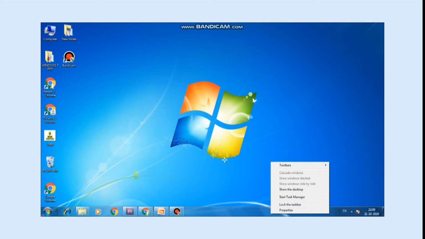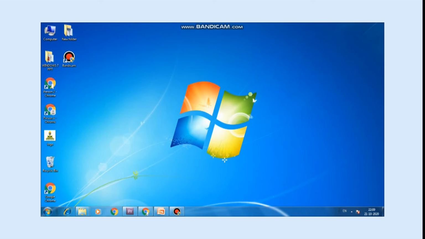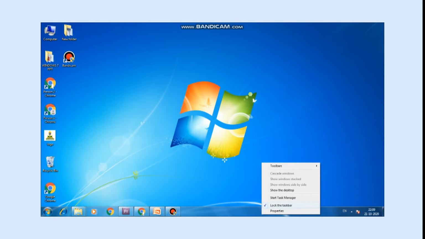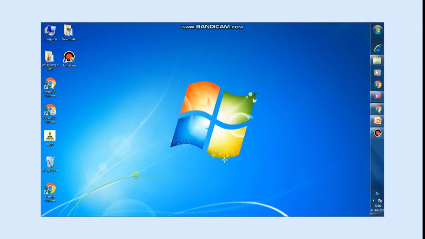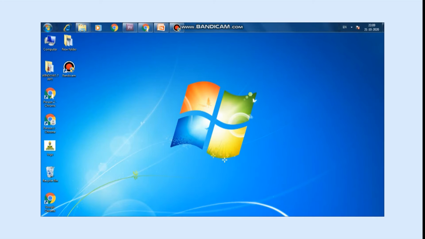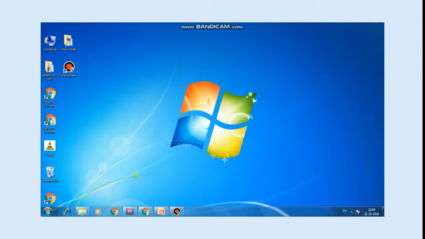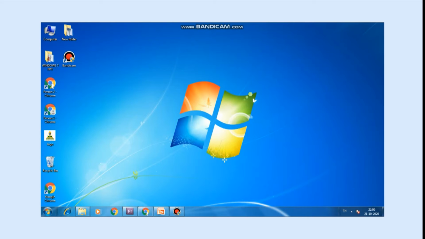Place the mouse pointer on the blank area of the taskbar. Then click and drag the taskbar where you want to keep it. Students, you all know how to move the taskbar. Now we move to the next topic.